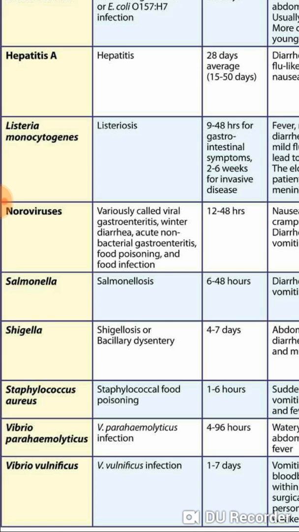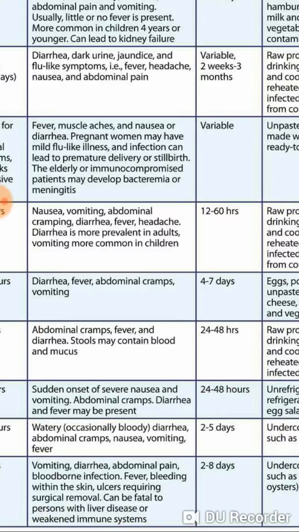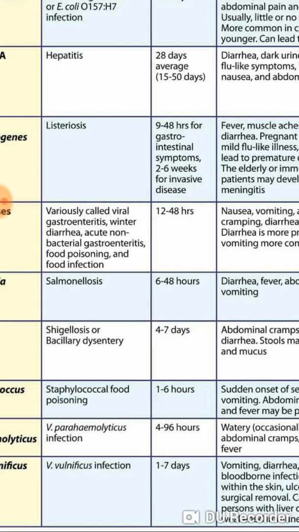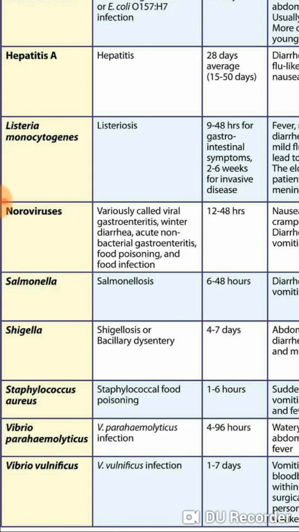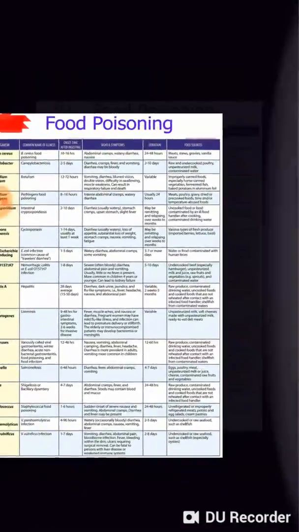Then Vibrio vulnificus. It has an onset of 1 to 7 days, and you can see that it causes bloody diarrhea. It causes blood-borne infections, abdominal pain, vomiting, fever, bleeding within the skin, and ulcers requiring surgical removal. It can be fatal in a person with liver disease or a weakened immune system, and the duration of disease is 2 to 8 days. Vibrio vulnificus is found in undercooked or raw seafood such as shellfish, especially oysters. Okay, so these are the organisms which cause food poisoning.